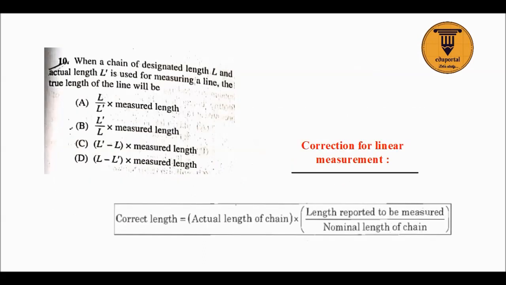Okay, now the next question is, when a chain of designated length L, so here the nominal length of the chain is L, and the actual length is L dash. The true length of the line will be L dash by L into the length reported to be measured. So L dash by L times the measured length. Option B is correct.